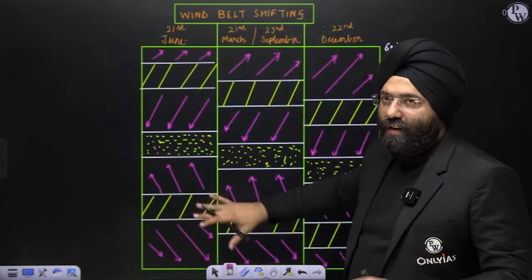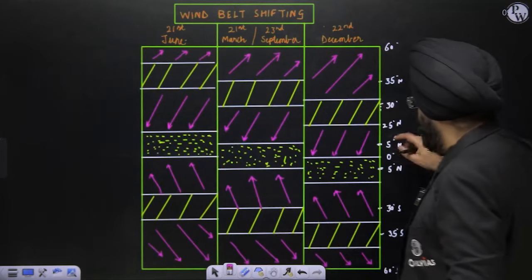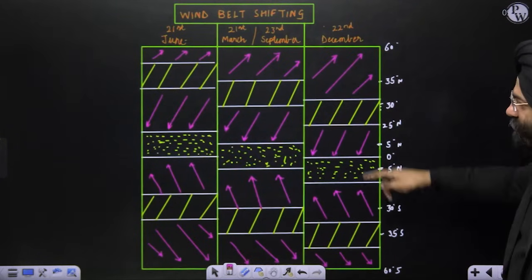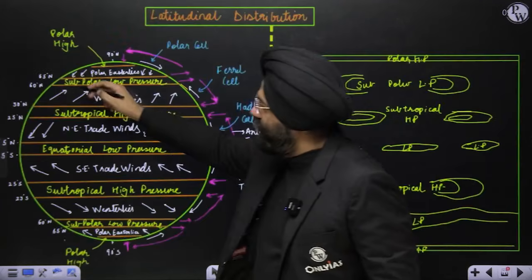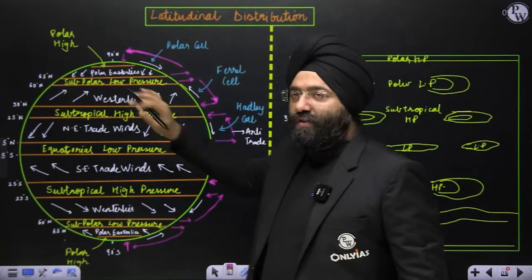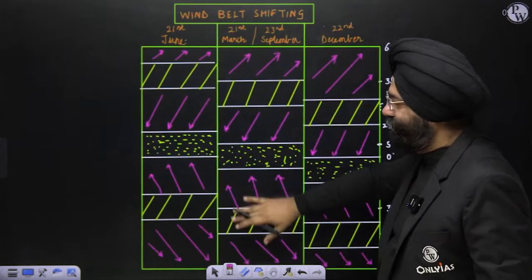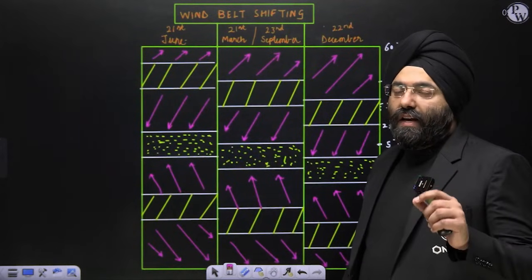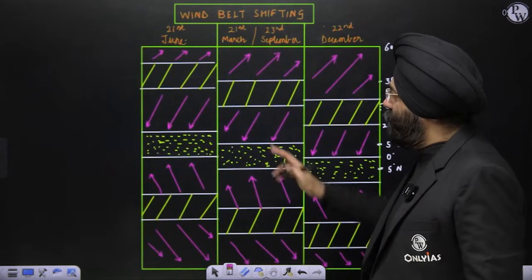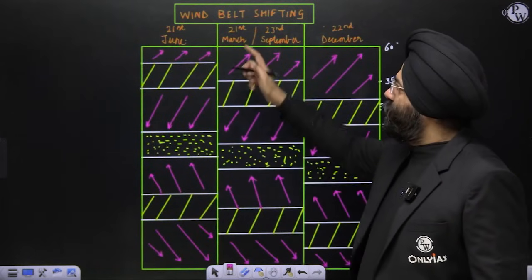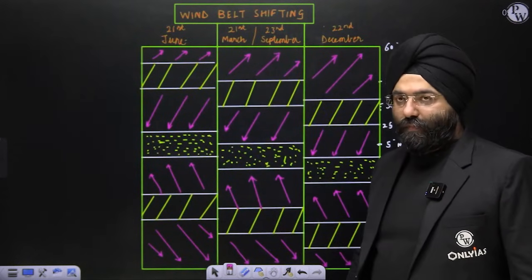This is how the wind belts shift. I have marked here 5 degree, 5 degree, 25, 30, 35, 60, as we have seen over here, right? So I've simplified this by making this particular diagram. See the middle one. The middle one is at the time of equinoxes. Equinoxes means that when the sun rays are vertically over the equator, which is on 21st March and 23rd September.